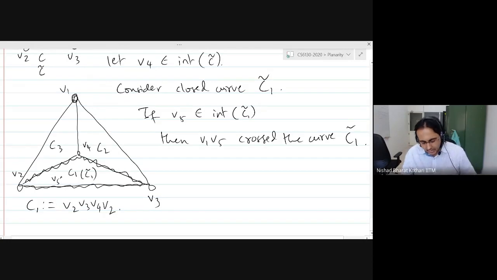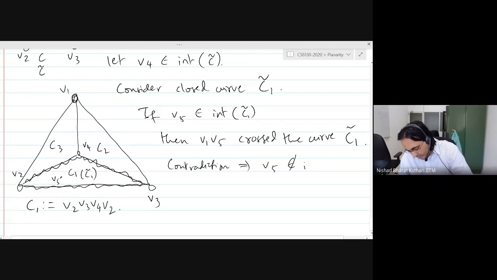And this would be a contradiction to planarity. This implies that V5 is not in the interior of C1 tilde.